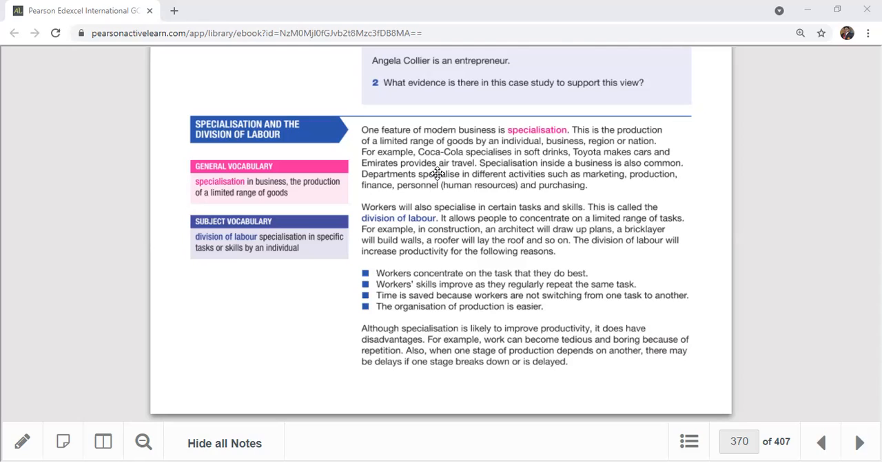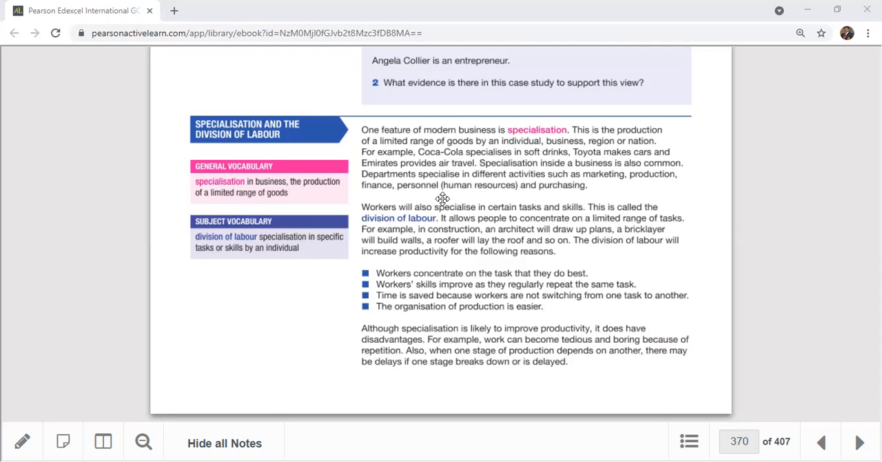For example, Swiss watches, Australian apples. You can see some specialties country-wise, like dairy products from New Zealand. Mining products come from Australia, where they specialize in those things. Coca-Cola specializes in soft drinks, Toyota makes cars, Emirates specializes in air travel and logistics. Specialization inside the business is also common.